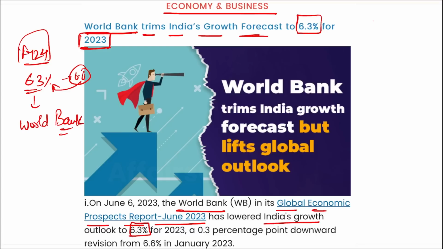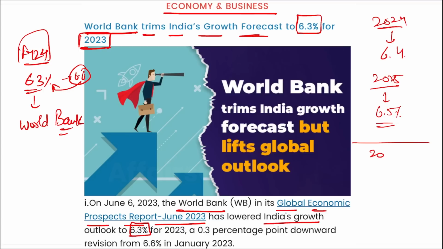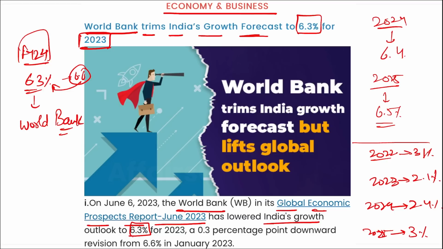Correct? And it has emerged as the largest emerging market and developing economy. For the year 2024, it is projected that India will be growing by 6.4%, and for 2025, it is expected that India will be growing by around 6.5%. Whereas if we talk about the global growth rate, in 2022 it grew by just 3.1%. In 2023, it is projected that it will grow by 2.1%, and in 2024 it is projected to grow by 2.4%, and in 2025 it is projected to grow by 3%.